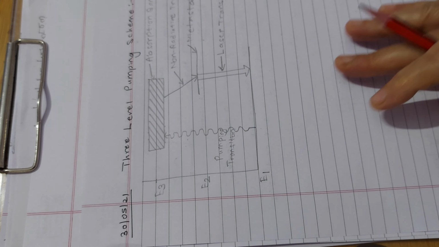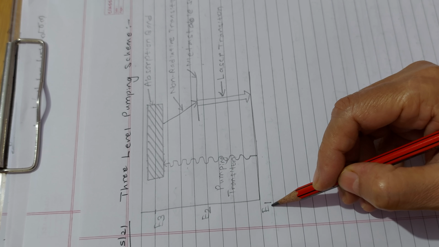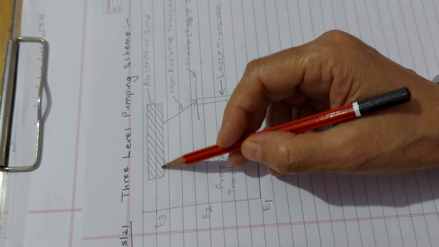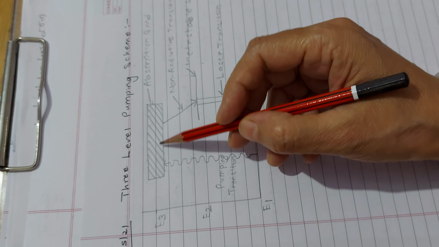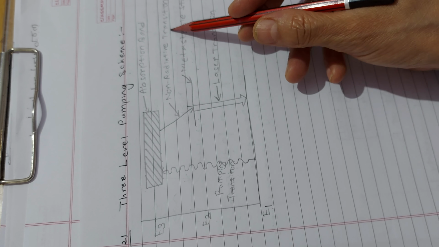As far as the 3 level pumping scheme is concerned, this is the diagram. This is my E1, the ground state. This is E2 and E3. E3 I drew like a band, but E2 is just a line. Here we'll name the parts first. This is the absorption band, this is the pumping transition, this is the laser transition, this is the metastable state and this is the non-radiative transition.